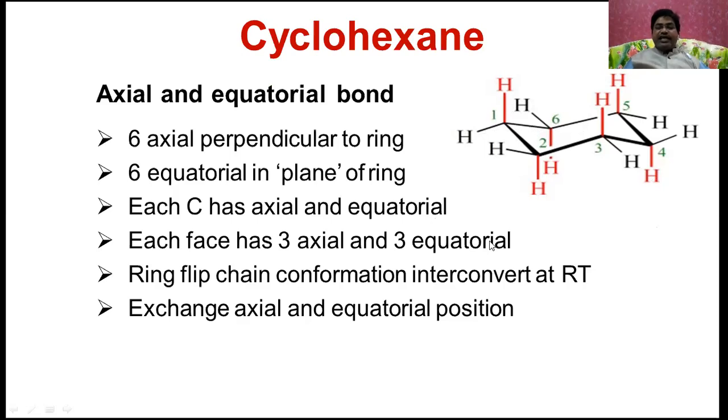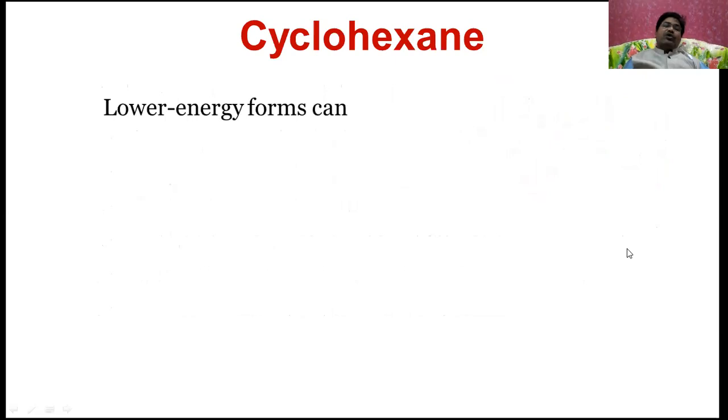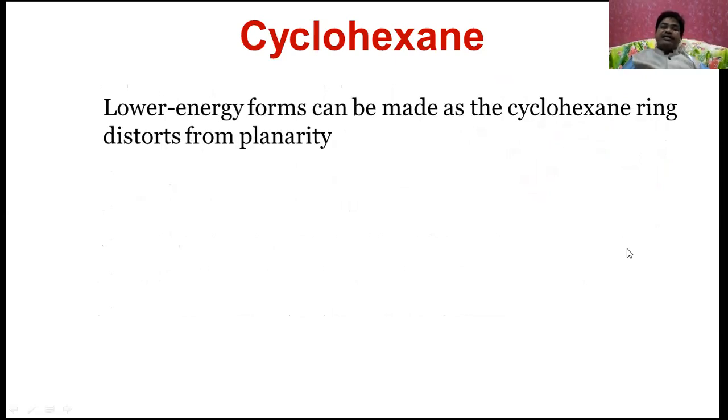Each face has 3 axial and 3 equatorial positions. The chair conformations interconvert at room temperature by a ring flip, exchanging axial and equatorial positions, so axial changes into equatorial and equatorial changes into axial. Lower energy forms can be made as the cyclohexane ring distorts from planarity.